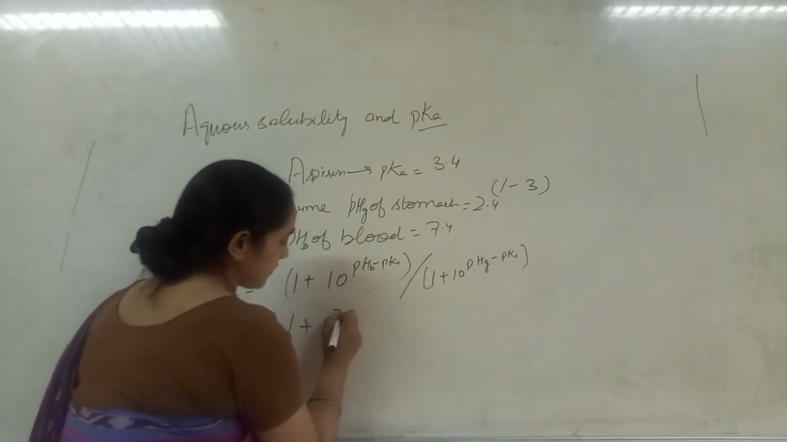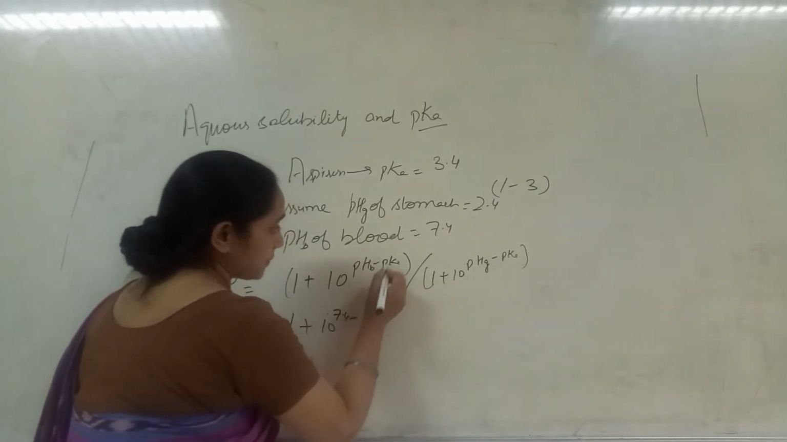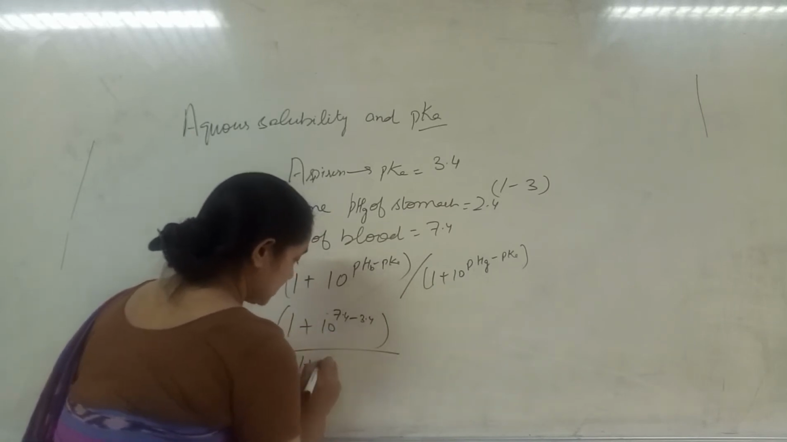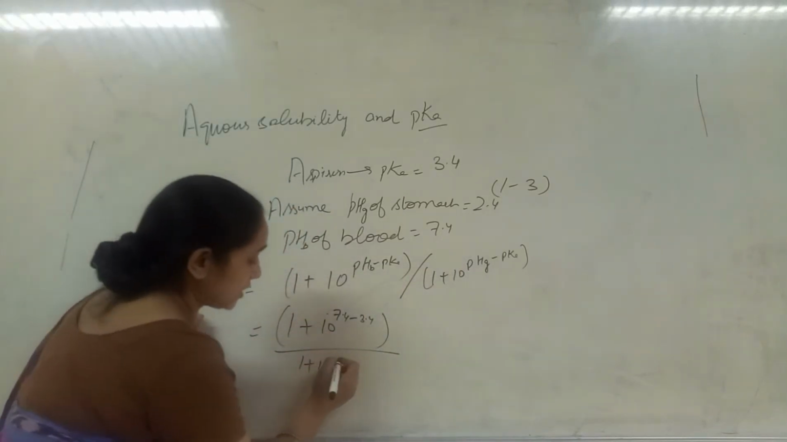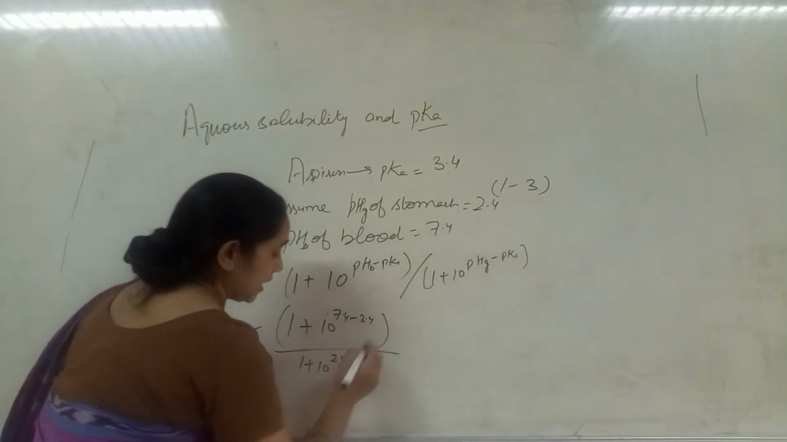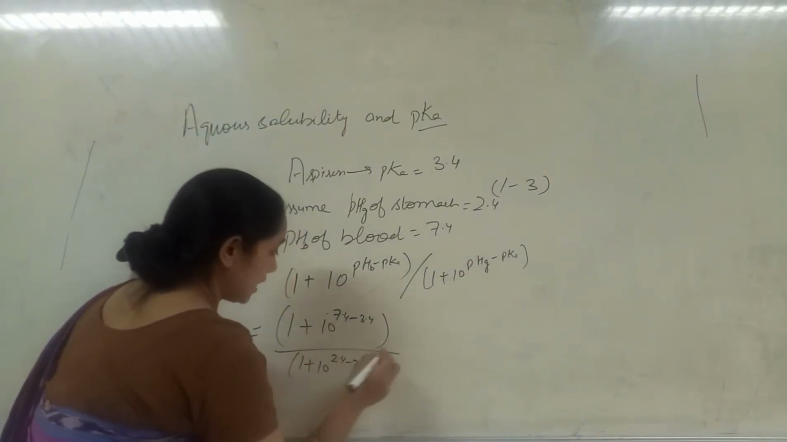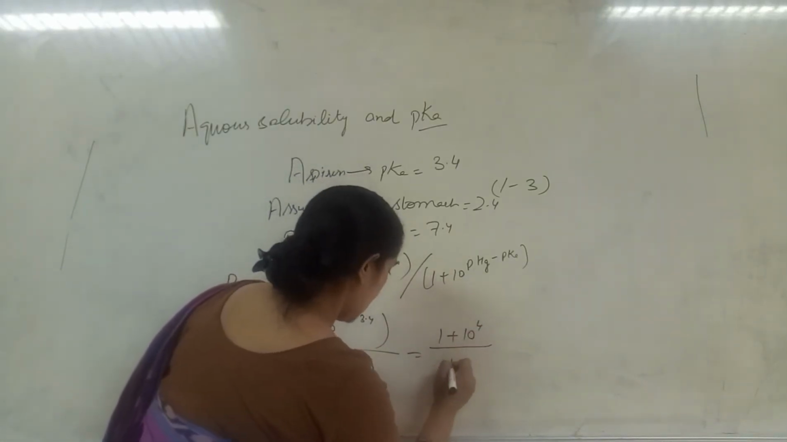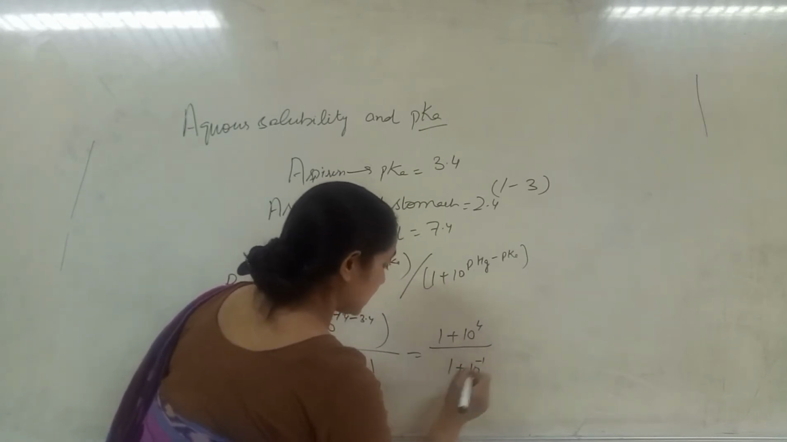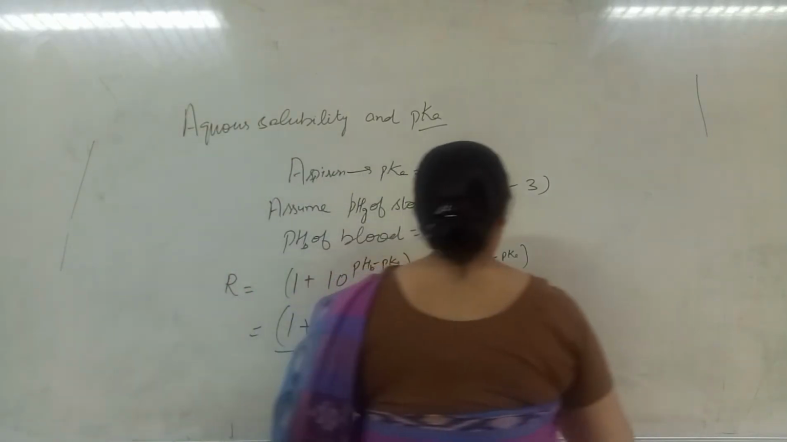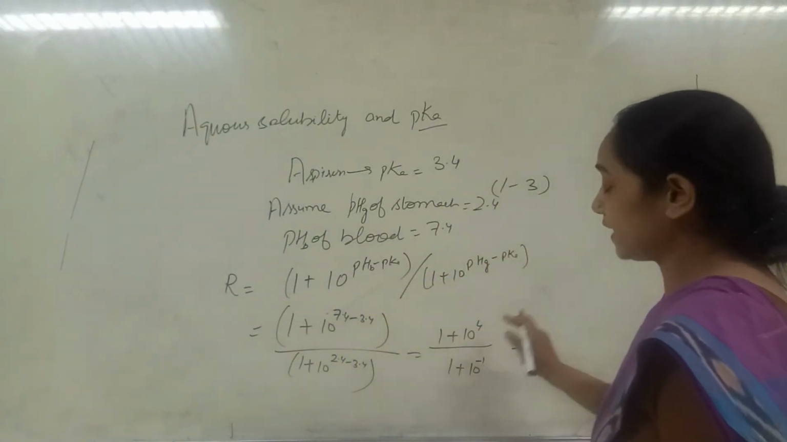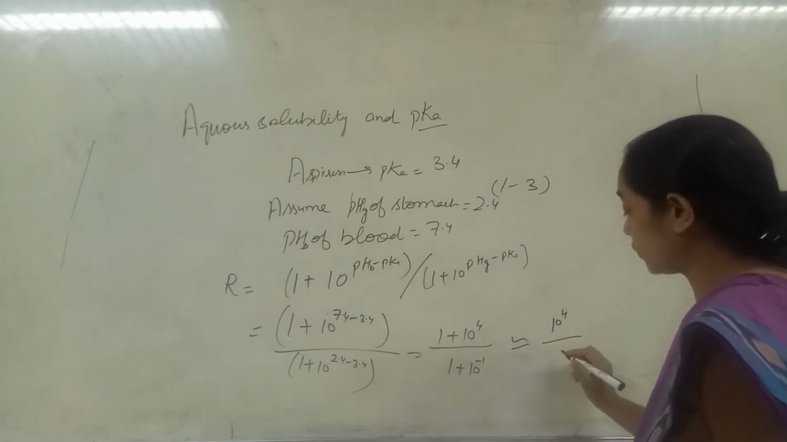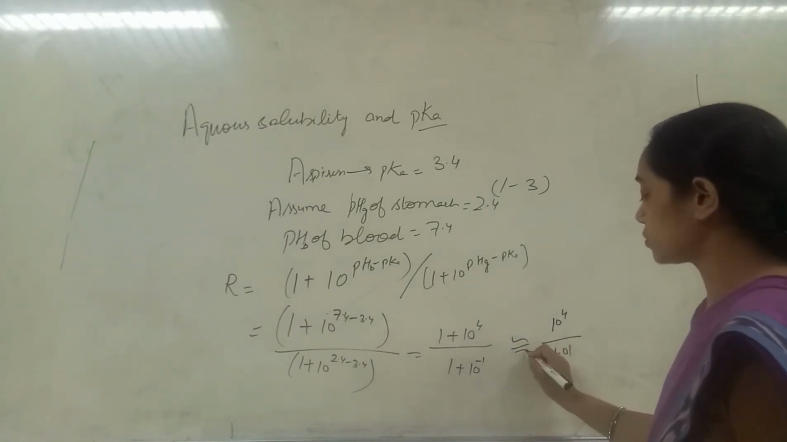Now we can see over here that in 1 plus 10 raised to the power, we have considered the pH of blood is 7.4 minus pK of the drug, which is 3.4. It is given by 1 plus 10 raised to the power pH of gastric fluid, which we have assumed is 2.4, minus pK 3.4. Then it is 1 plus 10 raised to the power minus 1, which after calculation is 1 plus 10 raised to the power 4, which is equal to 10 raised to the power 4, and then it is equal to 1.01, almost equal.